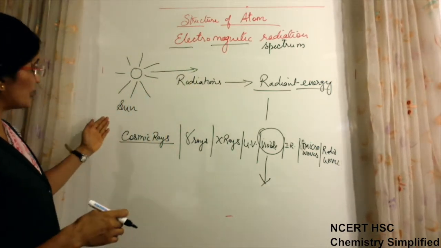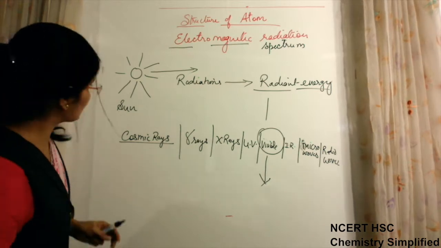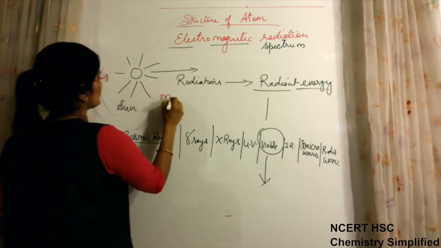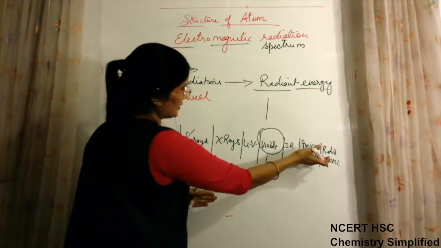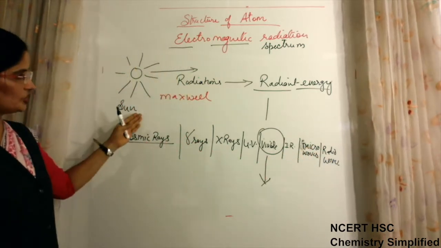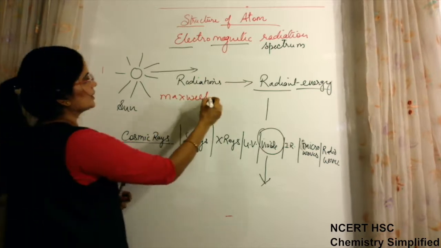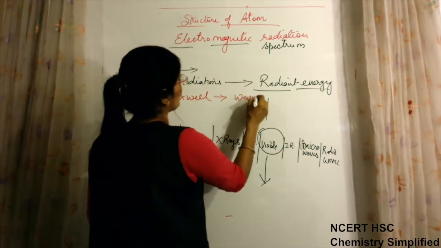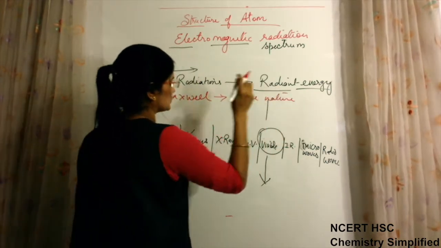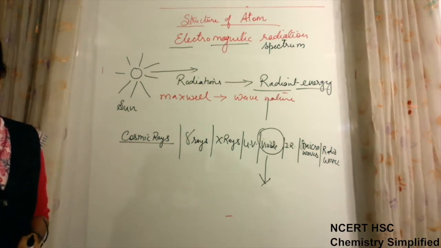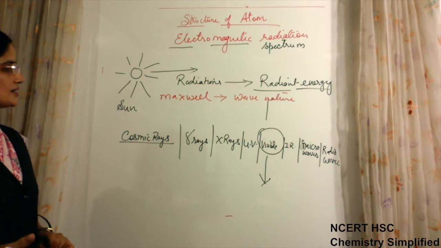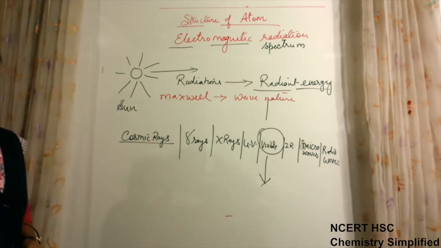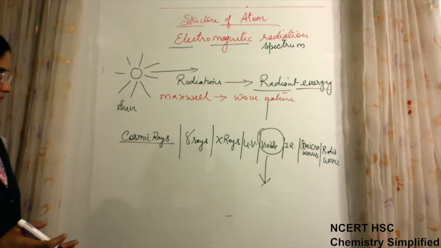Now according to the scientist whose name I had just written, that is Maxwell, he said that all these radiations which are coming, the energy from these, are actually having wave nature. Now when anything is having wave nature, that means it will have all characteristics of waves. What are the characteristics of waves? Now we will talk about it.